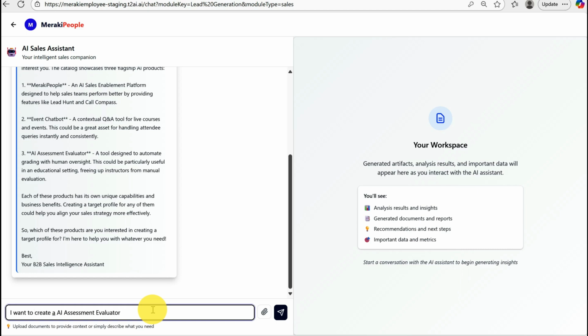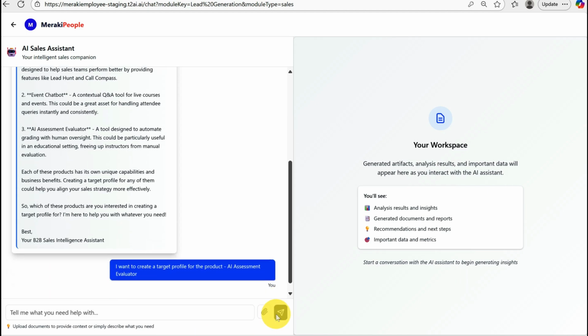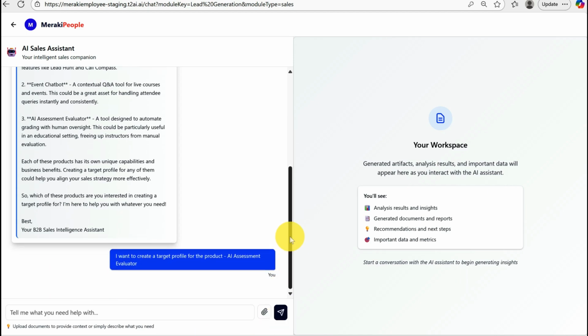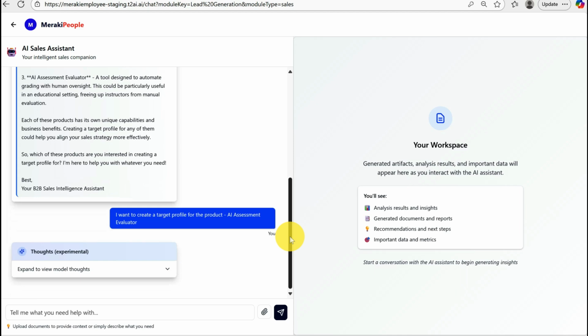So I'm going to say I want to create a target profile for AI Assessment Evaluator for the product, right? Now, what is a target profile? Target profile is nothing but a profile of the kind of leads that you wish to look for. If the profile is good, then the leads should come as good quality leads.